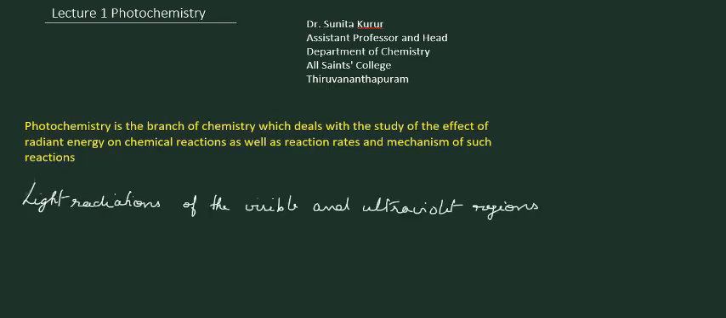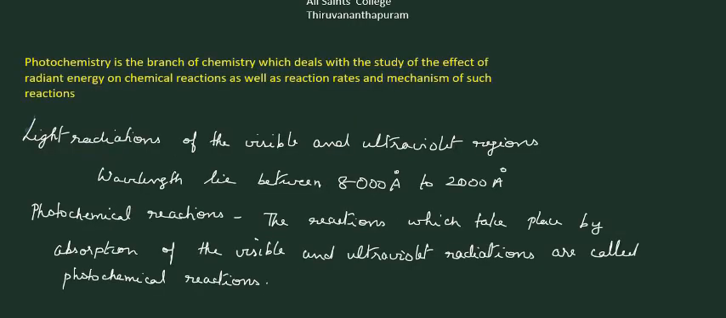The light radiations of the visible and ultraviolet regions are chiefly concerned in bringing about such reactions. Their wavelengths lie between 8000 Angstrom to 2000 Angstrom. Such reactions are known as photochemical reactions. So we can define the reactions which take place by absorption of visible and ultraviolet radiations as photochemical reactions.